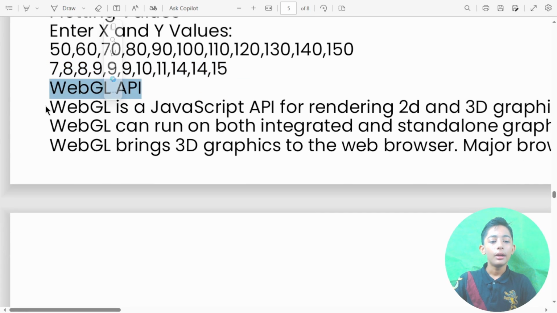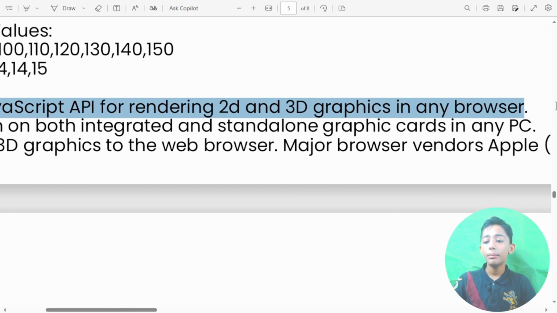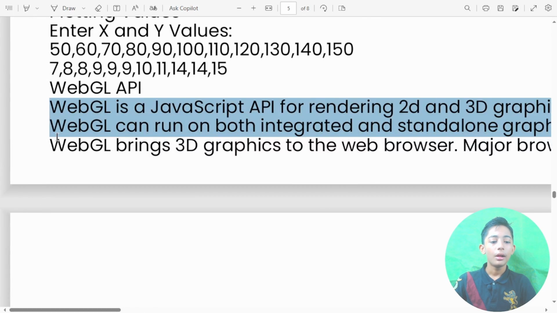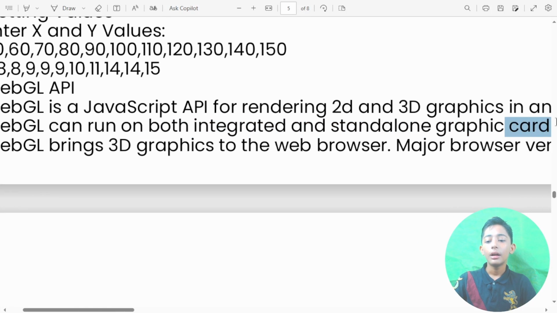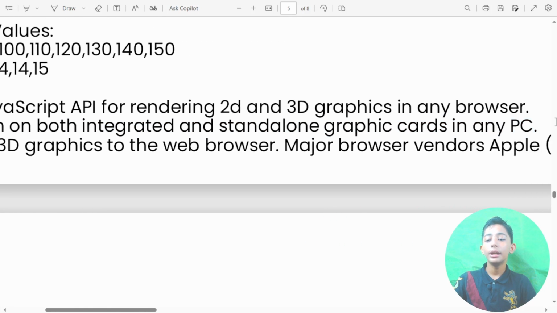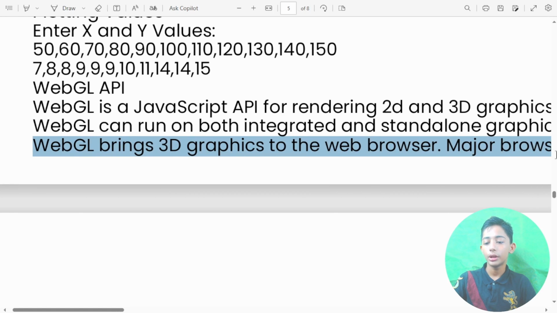WebGL API. WebGL is a JavaScript API for rendering 2D and 3D graphics in any browser. WebGL can run on both integrated and stand-alone graphics cards in any PC. WebGL brings 3D graphics to the web.